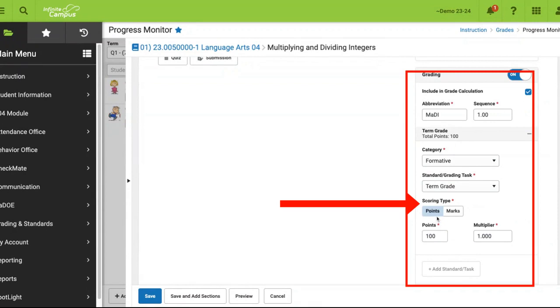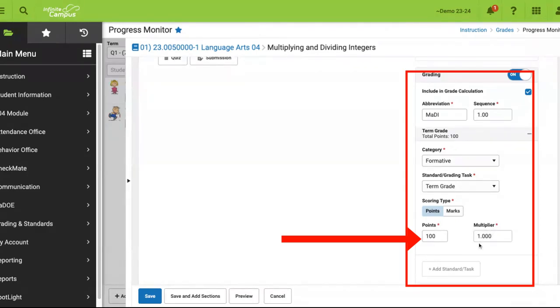It's very important not to change this to anything else. Notice you have a points value for the assignment and a multiplier. Please do not adjust the multiplier because this may negatively impact how your grades are being factored. Instead, if an assignment needs to be worth double, simply change this to 200 points, for example.